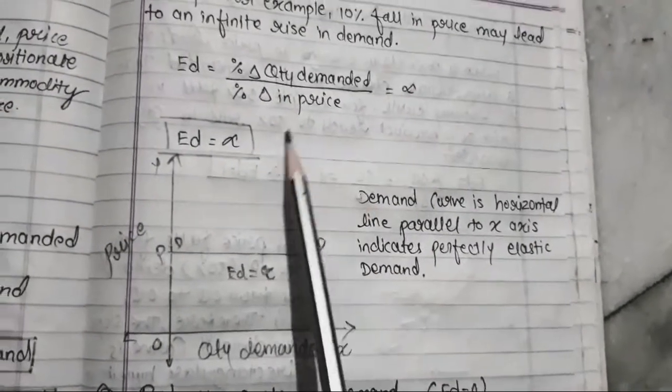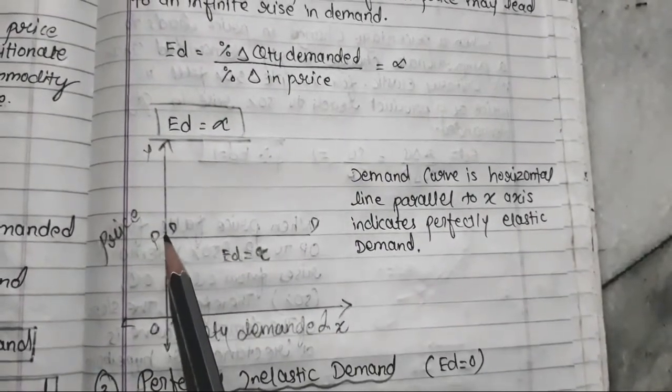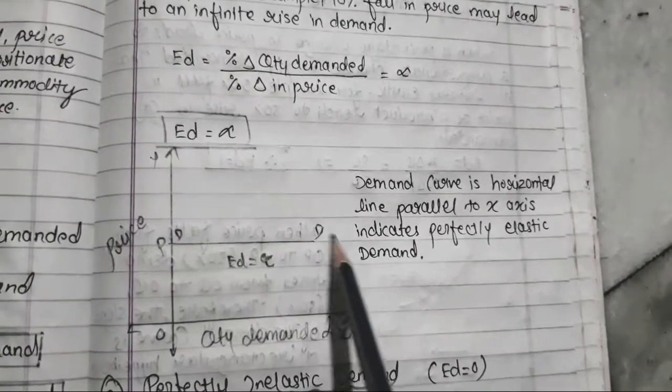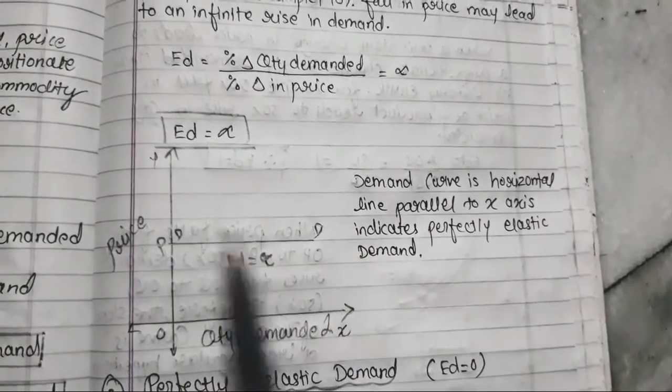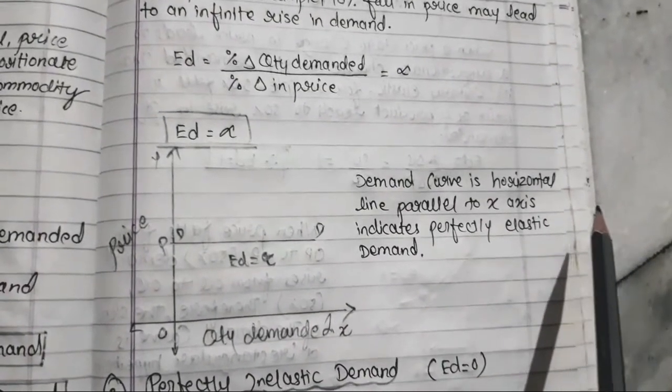Again the formula is going to be the same. You can see here, we have assumed the change in price is 10%. Now this is a horizontal straight line parallel to the x-axis. This line is indicating that your demand is reacting 100%.